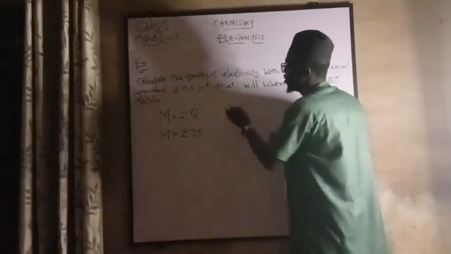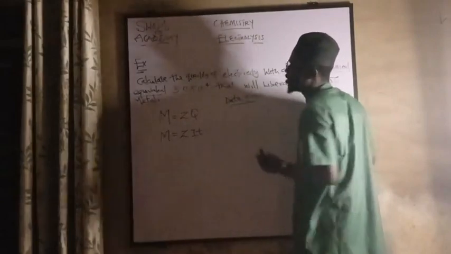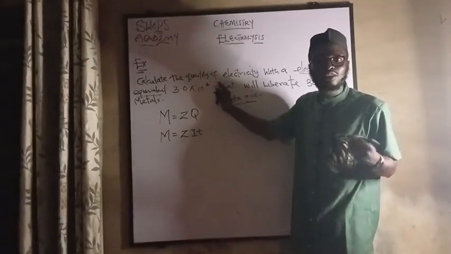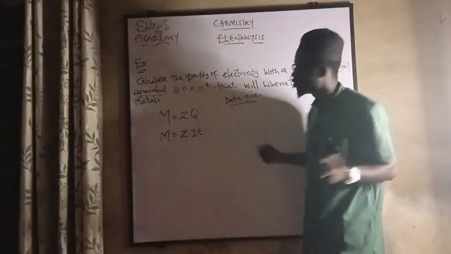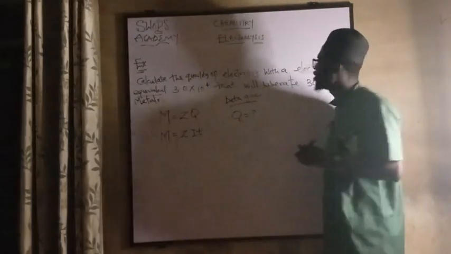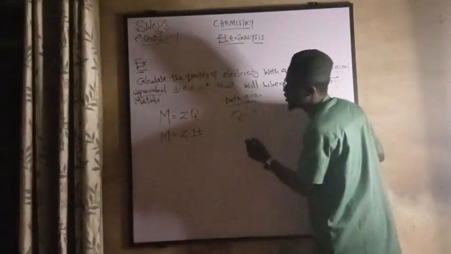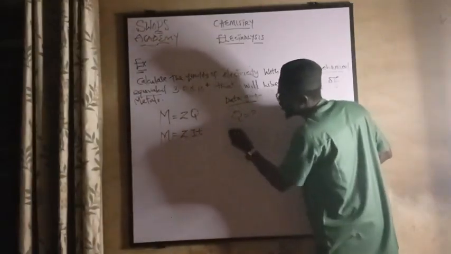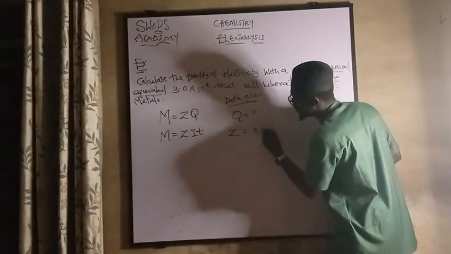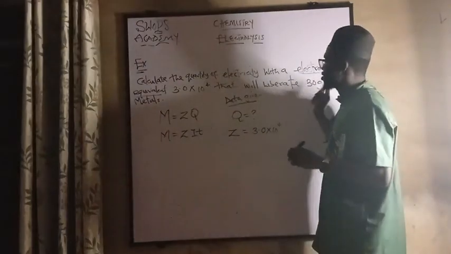Why is it this one? Firstly, let's write the data given. Let's read the question again. Calculate the quantity of electricity. Quantity of electricity is denoted as Q. So Q is unknown. That is what we have to calculate. Now, the electrochemical equivalent, whose symbol is Z, is 3.0 times 10 raised to the power 4. Then that will liberate 30 grams.